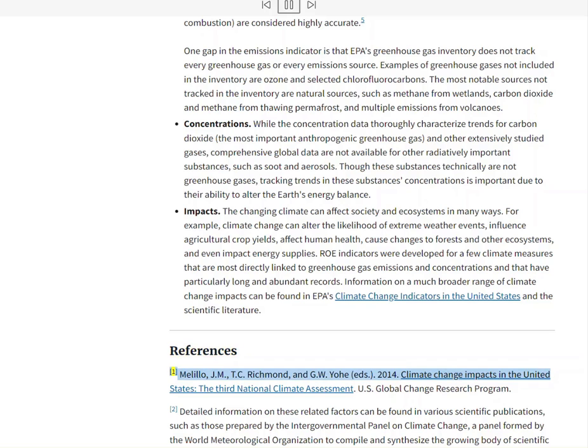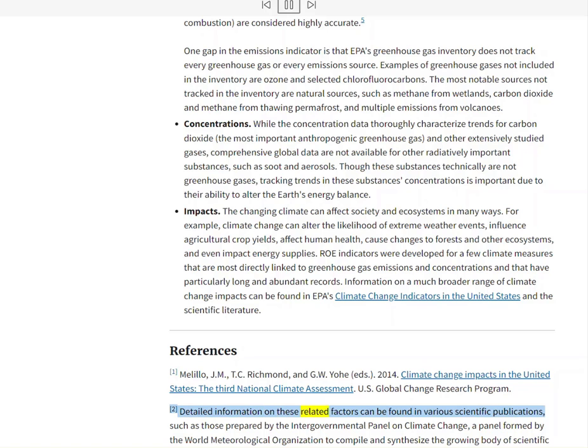References. 1. Melillo, J.M., T.C. Richmond, and G.W. Yohe, eds. 2014, Climate Change Impacts in the United States, the Third National Climate Assessment. U.S. Global Change Research Program.